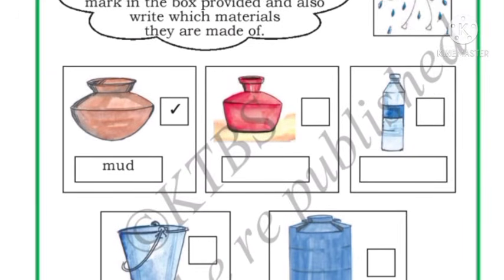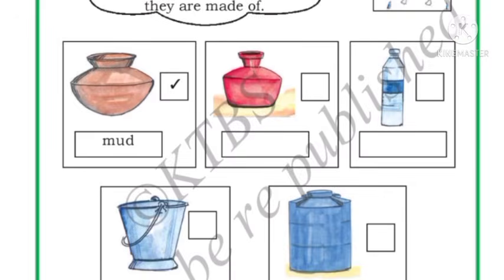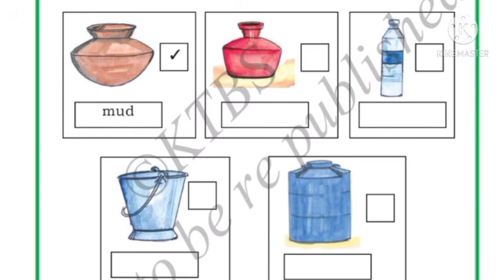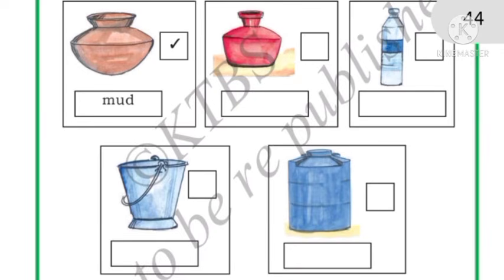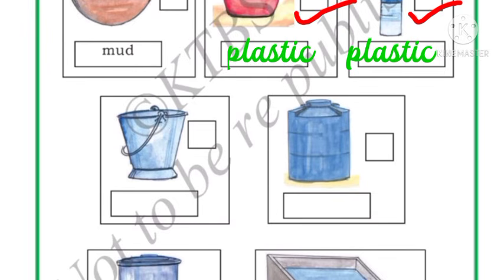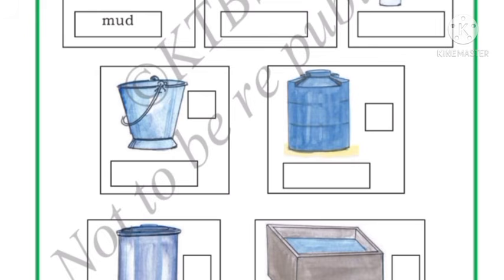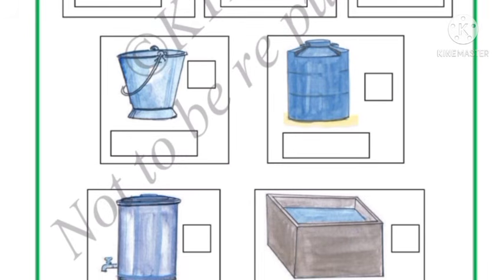Now, how do you store me in your house? Look at the pictures and put a right mark in the boxes, and also write which material they are used to prepare. See children, first the pot, you can see it is made up of mud. Do you store water in that? If yes, put a right mark. Here second, plastic mug it is. So this is plastic. If you use this, put a right mark. Water bottle do you use, children? Yes, so that is also plastic. We will put a right mark.